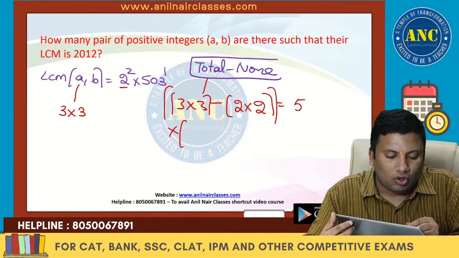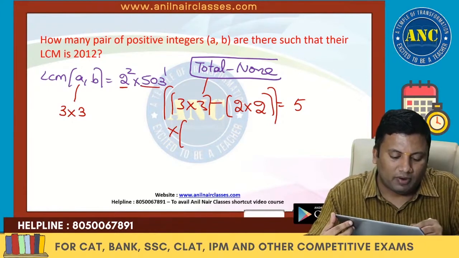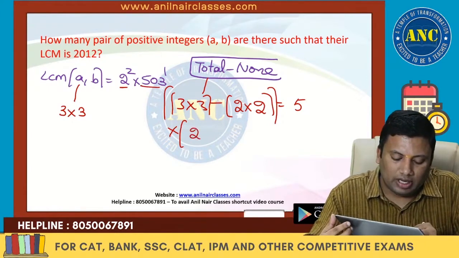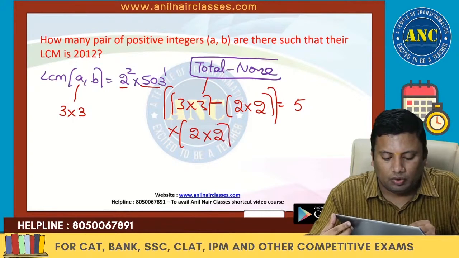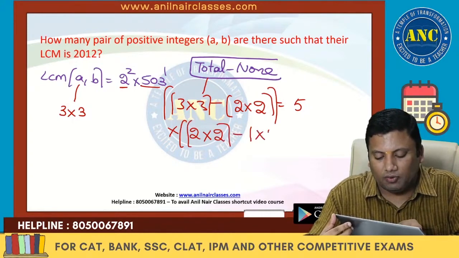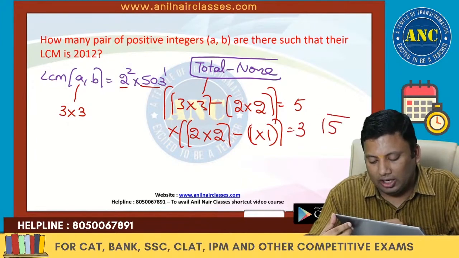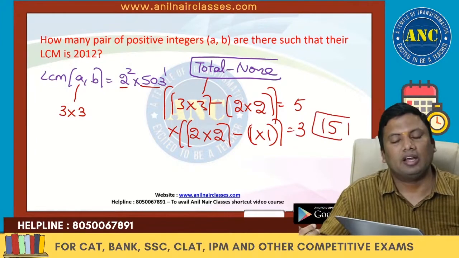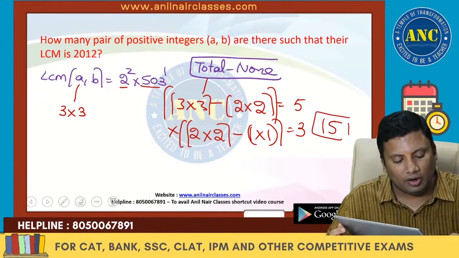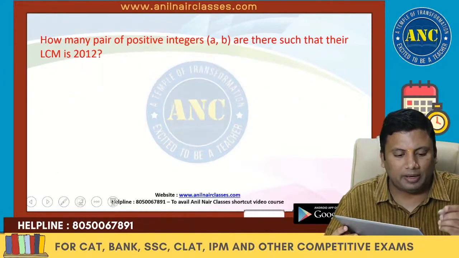Into total 503 power 1. A can take 2 cases. B can take 2 cases. Minus none: A can take 1 case. B can take 1 case. 5 into 3. It is nothing but 15. Now we will solve 5 problems.